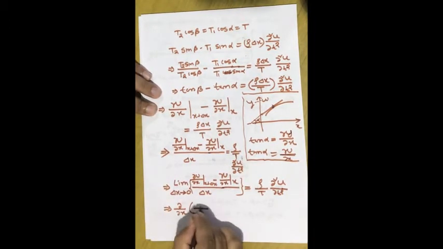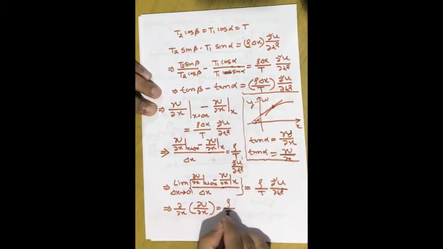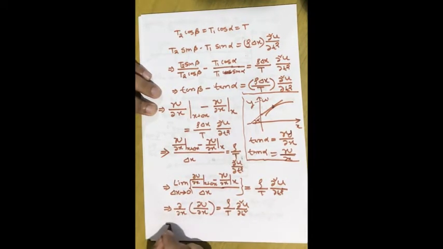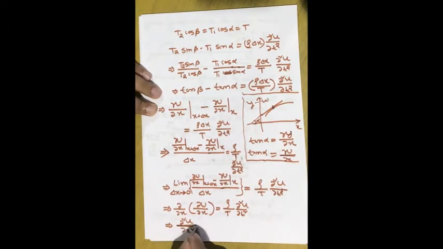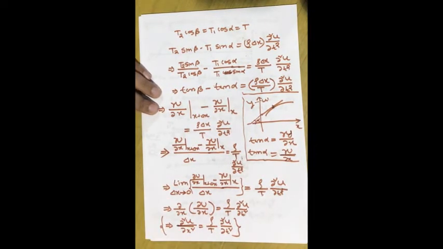Okay, so del by del x of del u by del x is equal to rho by T del 2u by del t square. So this is the double differentiation: del 2u by del x square is equal to rho by T del 2u by del t square. This is nothing but the equation of the vibrating string. This is the equation for the transverse wave, because vibration of a string is always a transverse wave.